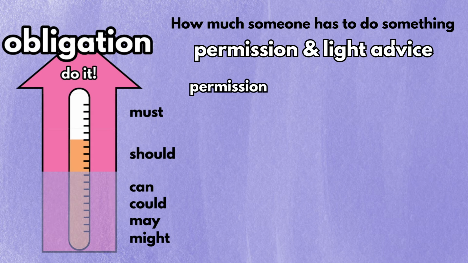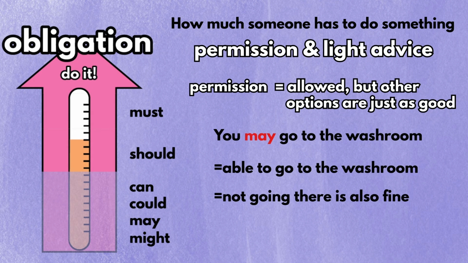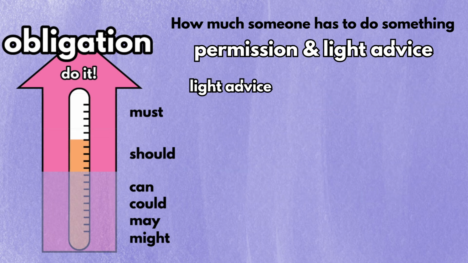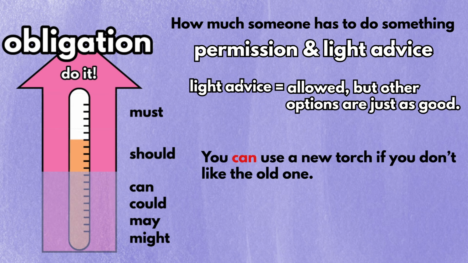When you give permission to someone, you're basically saying that the person is allowed to do something, but other options are just as good. For instance, "you may go to the washroom" means you're able to go to the washroom, but not going there is also fine. When you give some light advice to someone, you're saying that it is allowed to do something, but other options are just as good. As in, you can use a new torch if you don't like the old one.